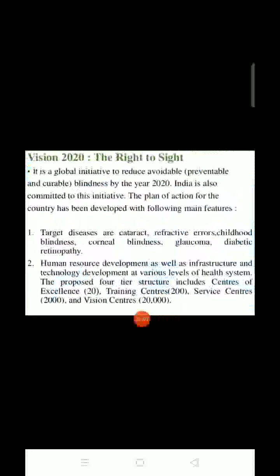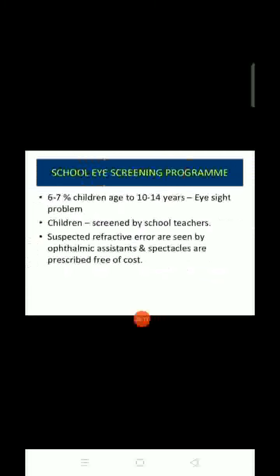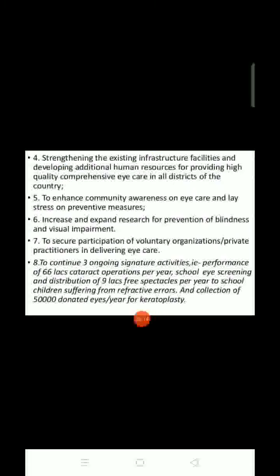There is an expected question on Vision to Sight. In this you have to see there are 4 components: first the vision centers, service centers, and training centers, and centers of excellence. What is the objective? The objective is to reduce the backlog of avoidable blindness through identification and treatment of curable blindness at primary, secondary and tertiary levels. Develop and strengthen the strategy of NPCB for eye health for all.